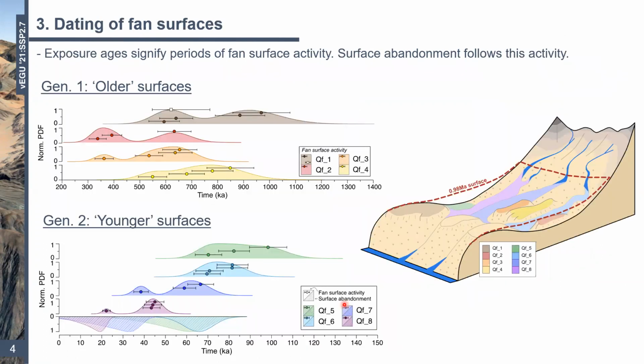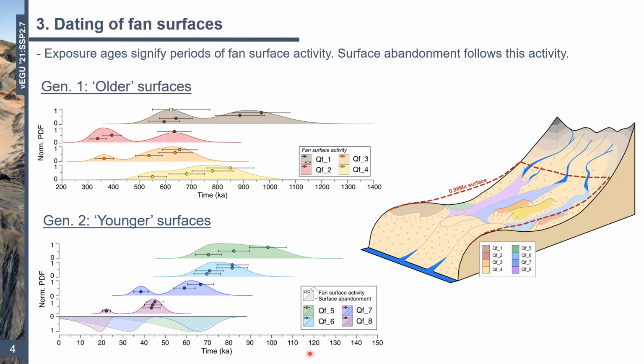Okay, so let's dive into the initial cosmogenic data set we've put together. I should begin by outlining what we assume the exposure ages show us. These ages signify periods of fan surface activity. In other words, the fan surfaces were active during this time, and then they were abandoned shortly after. For this particular study, we can identify two primary generations of fan surfaces, which is how I described it in the previous slide.